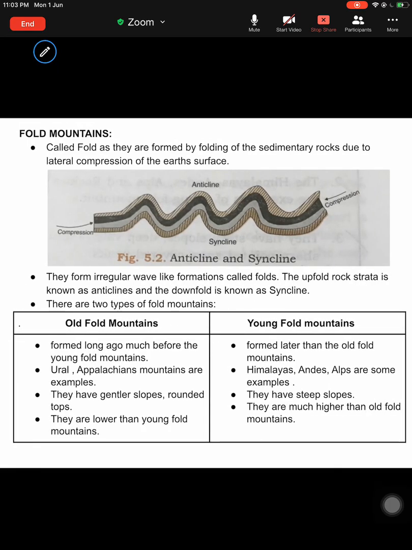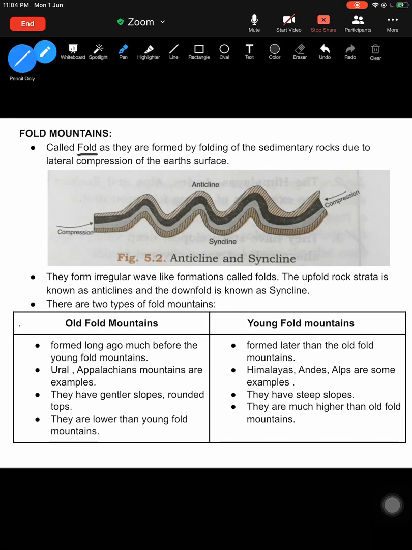fold mountains. We learned about fold mountains. I'll just quickly summarize and add a few features which we've not covered in the previous slides. Now, what are fold mountains? First, let us try to understand. Fold mountains are called folds because they're formed by folding. It is very important for you to know the process: folding of the sedimentary rocks due to lateral compression of the earth's surface.